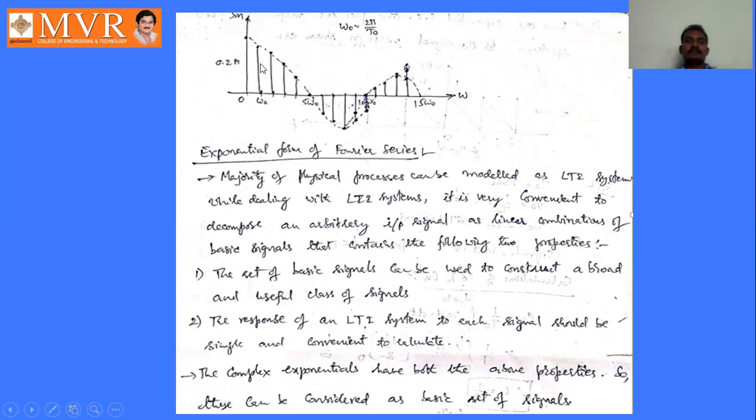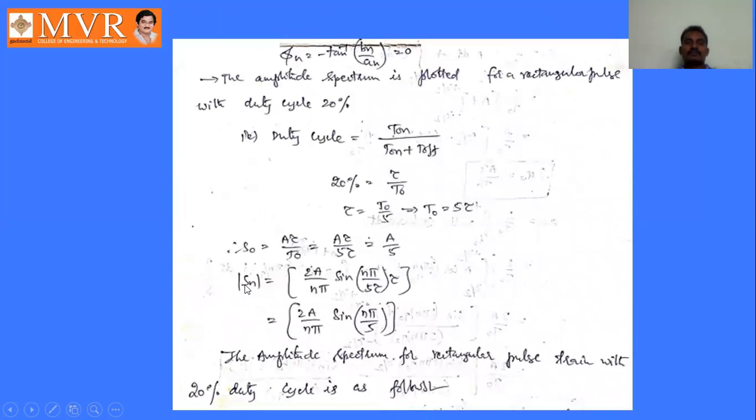So the amplitude spectrum for rectangular pulse train with 20% duty cycle is like this. See here, this is mod Sn and this is omega naught. So omega naught, 2 omega naught, 3 omega naught, 4 omega naught, 5 omega naught, 6 like this we will take. Okay, by substituting these values in this expression, Sn equal to 2a by n pi sin n pi by 5. If n is 0, this is infinity. If n is 1,